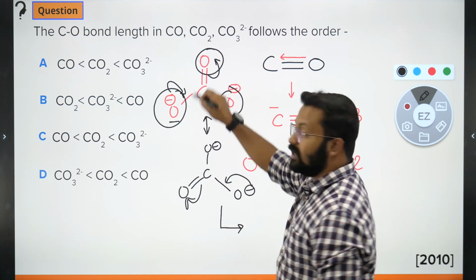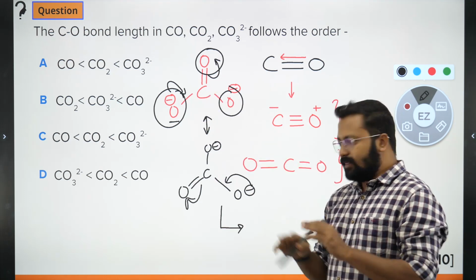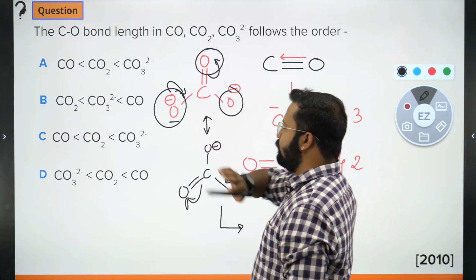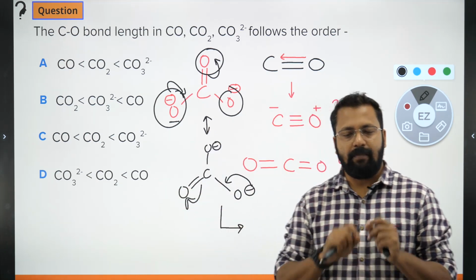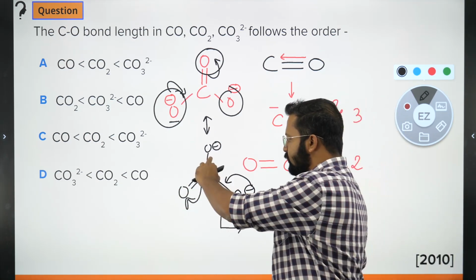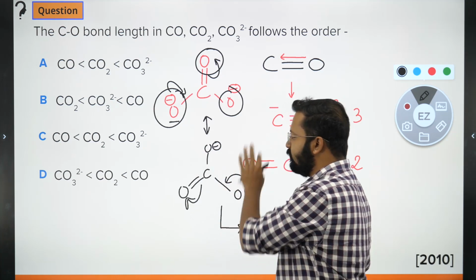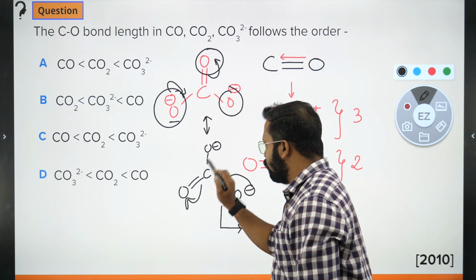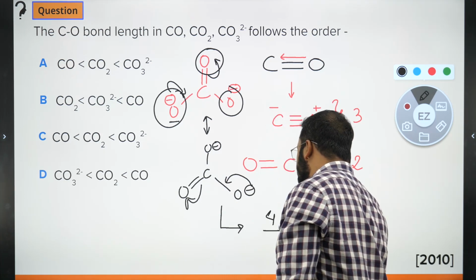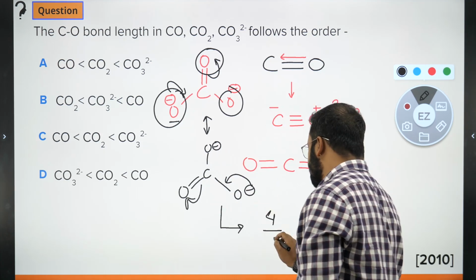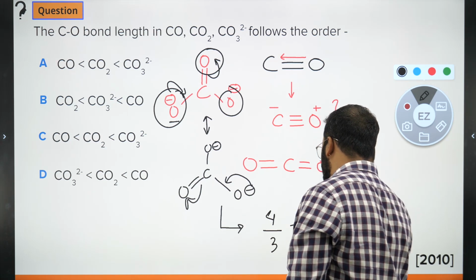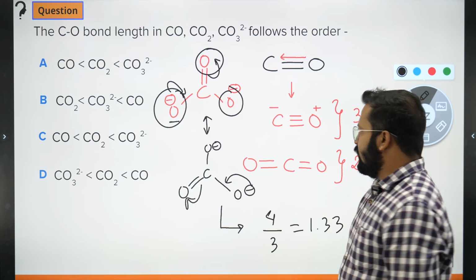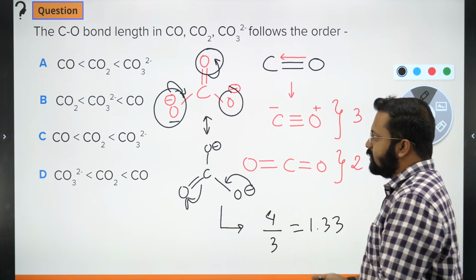So 3 bonds हैं यहाँ, 4 bonds हैं यहाँ पे, and these 4 bonds are getting delocalized between 3 atoms. Central atom को तो हम ignore करते हैं. Okay, the method is number of bonds divided by the number of peripheral atoms between which it is delocalized. So 4 bonds, and it is delocalized between 3 oxygen atoms, so it will turn out to be 1.33. Okay, इस example को हम आगे भी extend कर सकते हैं.